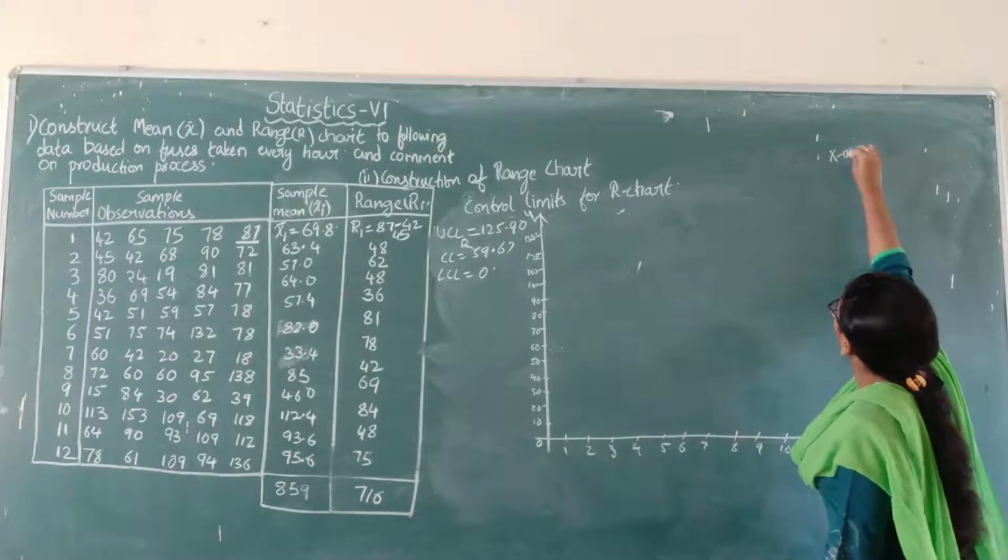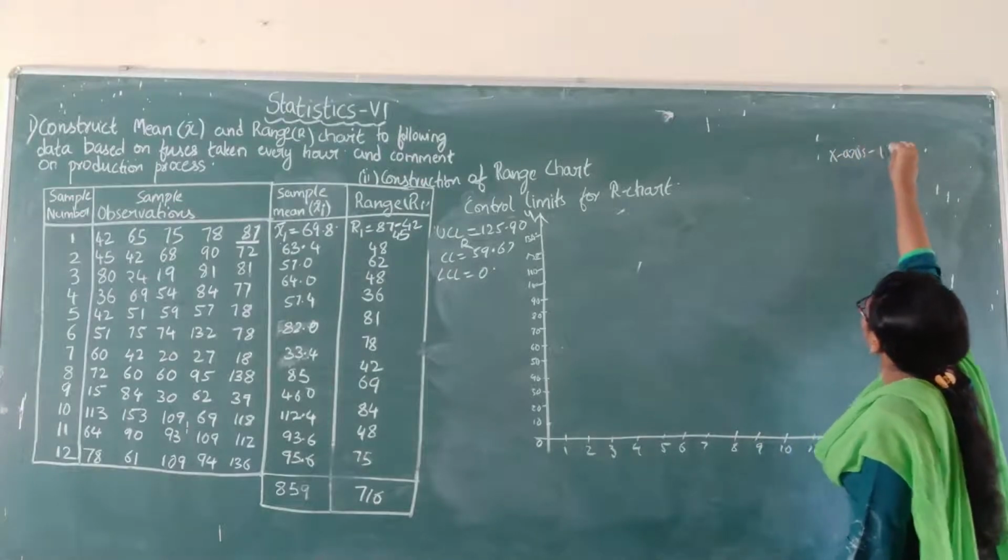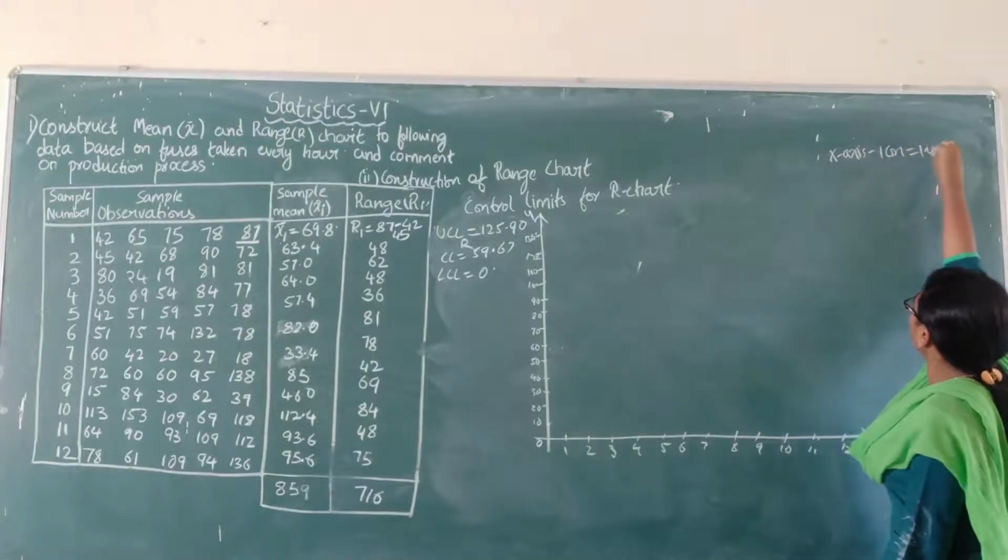What is the scale I took here? On the x-axis, 1 centimeter equals 1 unit.